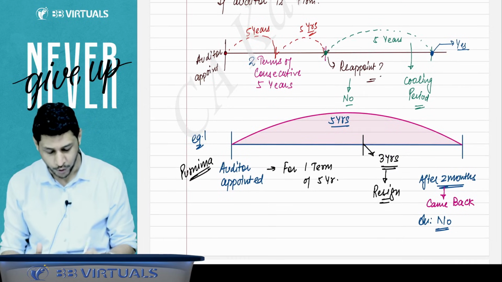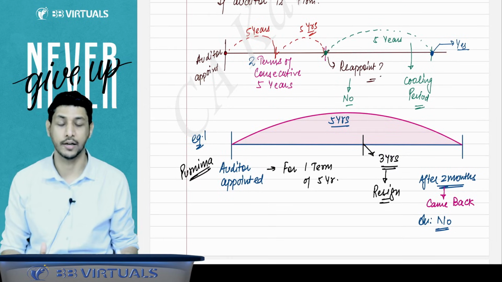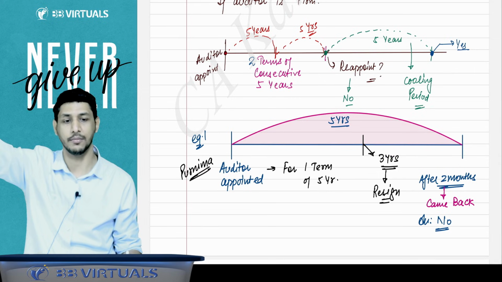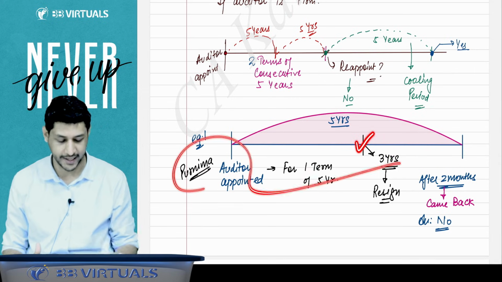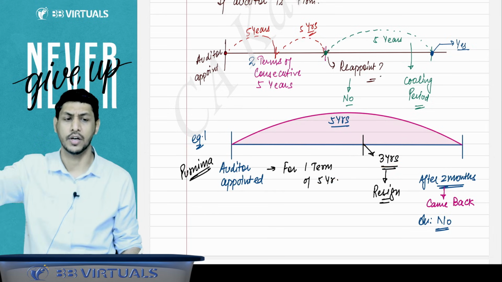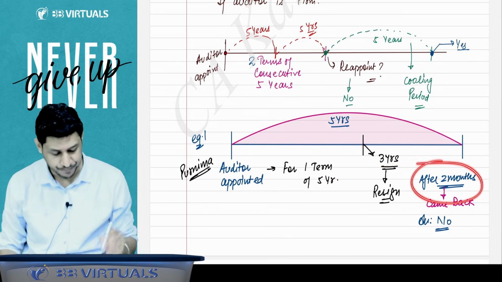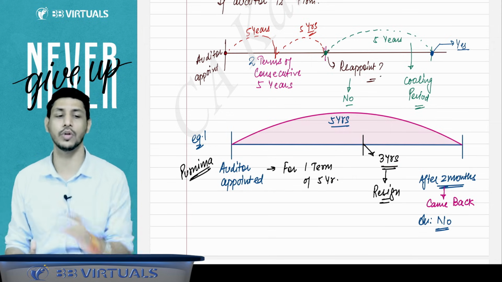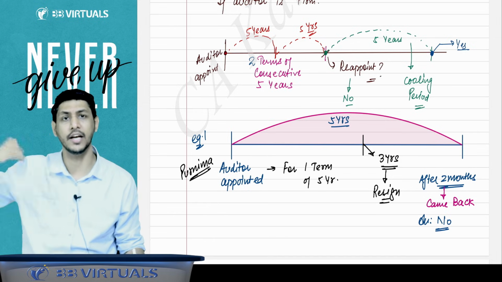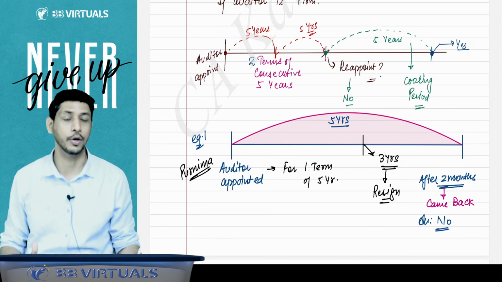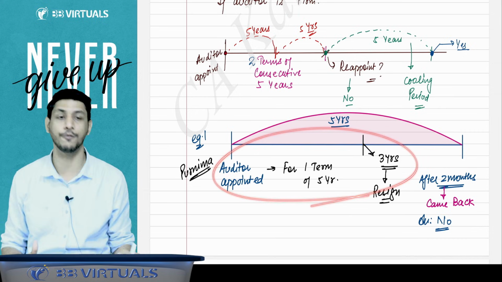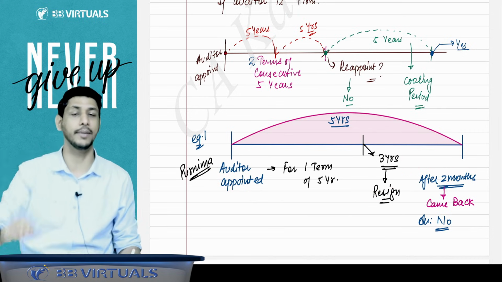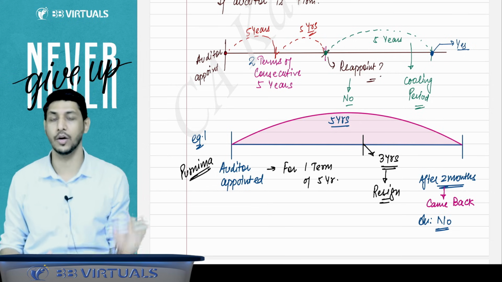Now understand one more point. Suppose one person was appointed as an auditor for a 5 year consecutive term. After 3 years, that auditor resigned. Again, after 2 months, he or she realized the mistake and came back to the company and said, please reappoint us. Will he be appointed? No, because that is the consecutive term of 5 years. Once you have resigned, your term is completed. Now you are at the cooling period. Now you cannot be the auditor.